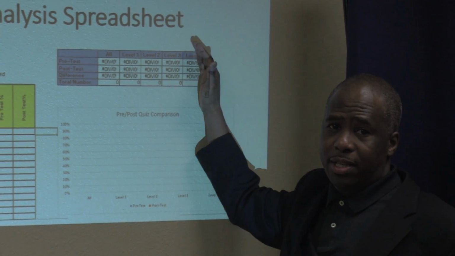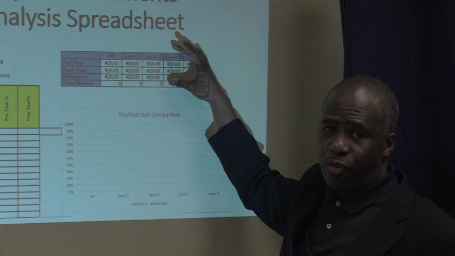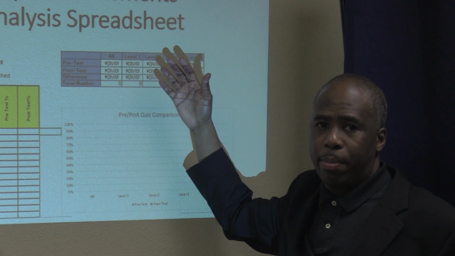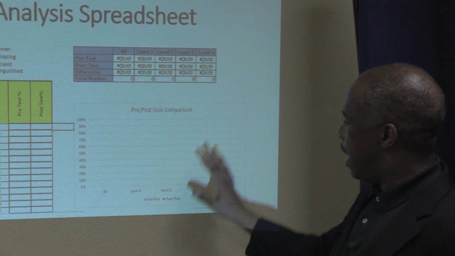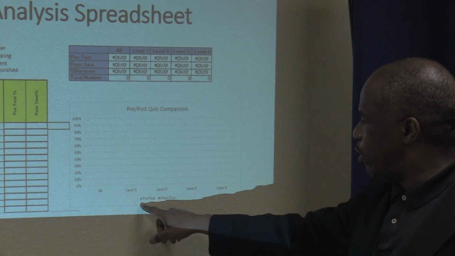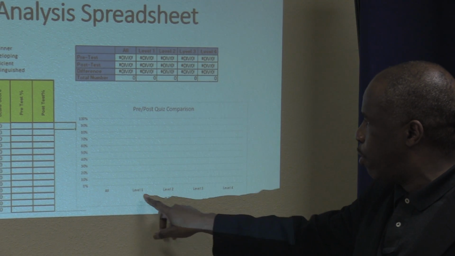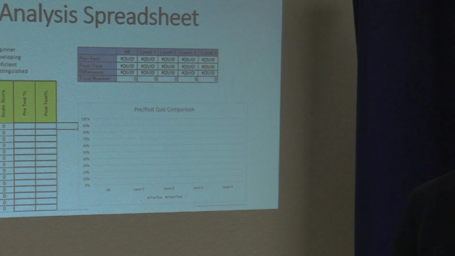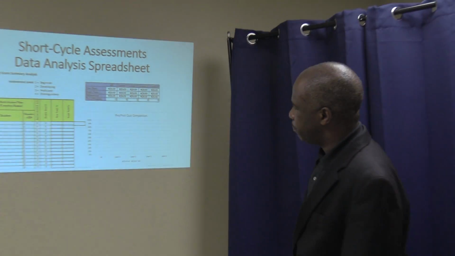And this is great data analysis, because if we see some level 4s that drop back, there's a problem that we have to reteach again. And the graph will also show us the pre and post comparison. It's color coded blue and orange, pre and post, so that we can determine growth for each skill.